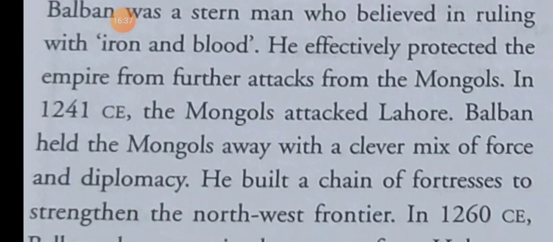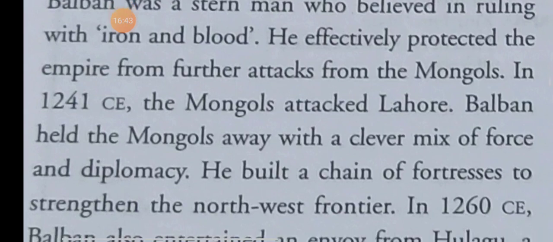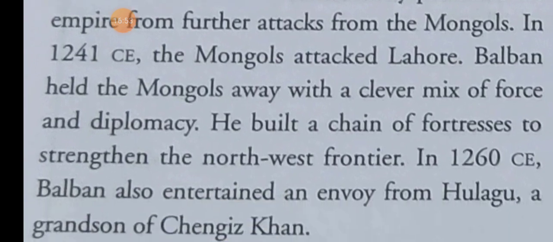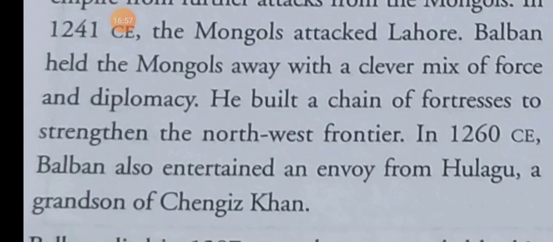In 1241 CE, the Mongols attacked Lahore. Balban held the Mongols away with a clever mix of force and diplomacy. He built a chain of fortresses, a very big chain, and gave strength to the northwest frontier.